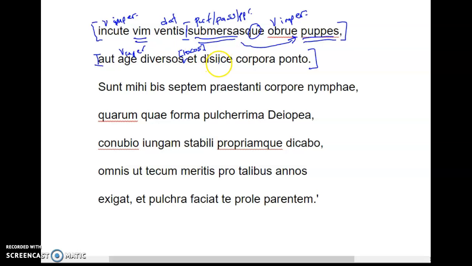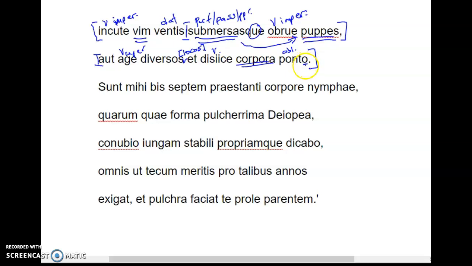And disice, and cast, or scatter, or spread. Another verb that's an imperative. The corpora, remember corpus is neuter, so this is our neuter accusative. Or strew the bodies, ponto, another ablative here, indicating place on the sea. So strike force into the winds and overturn the submerged ships, or drive them into diverse places, and strew corpses on the sea.